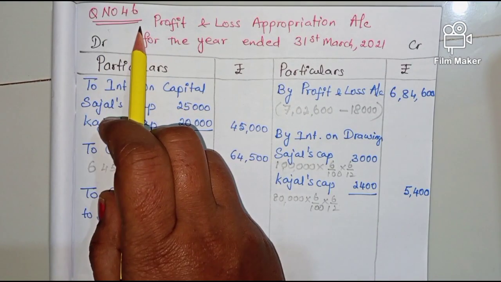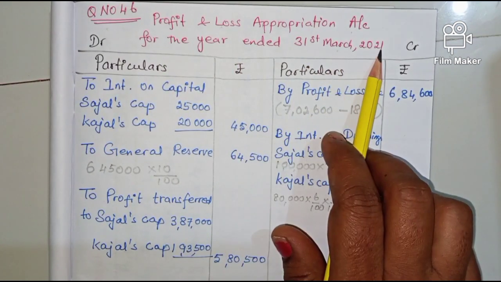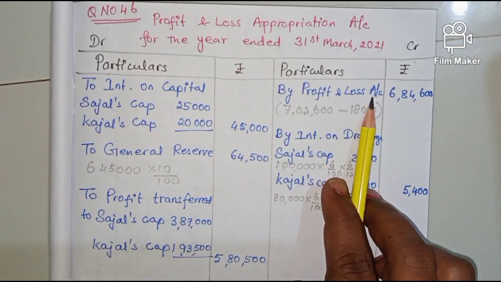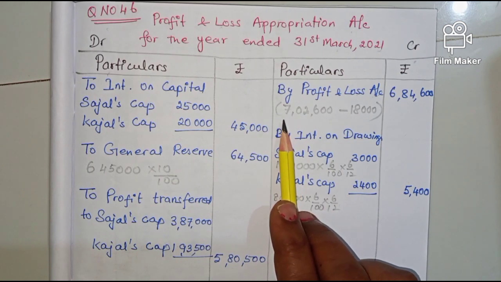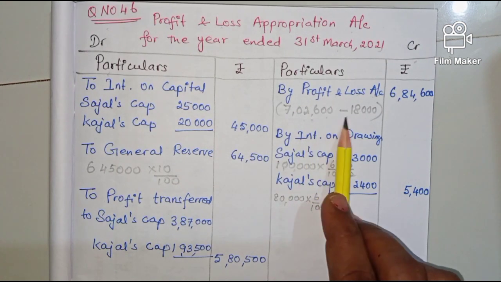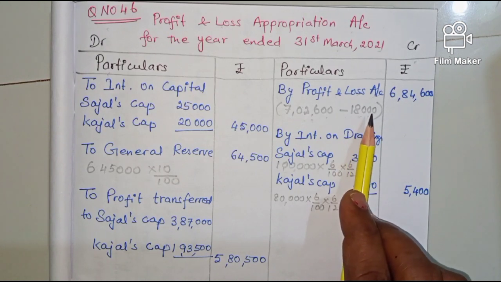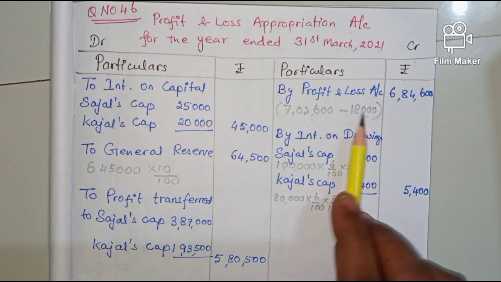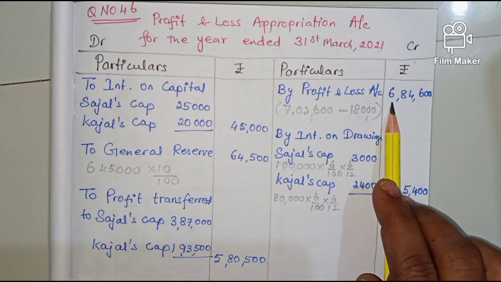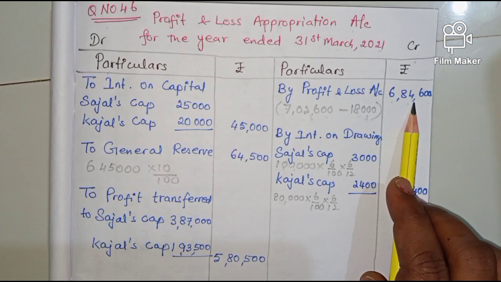Now the solution for question number 46. Profit and loss appropriation account for the year ended 31st March 2021, debit side and credit side. Now in the book they have given the profit as 7,02,600. From this 7,02,600 we have to minus 18,000, which is the interest on loan. That interest on loan is a charge against profit, so from this profit we have to minus the interest on loan. Then the remaining profit will be 6,84,600, which is available for appropriation.